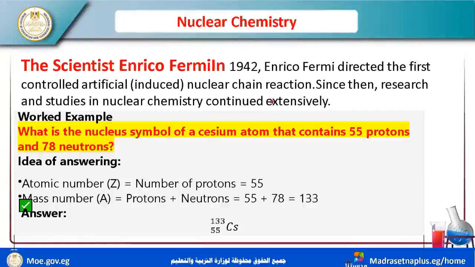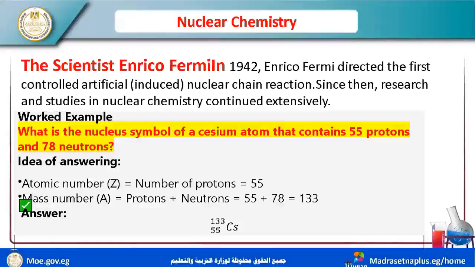You can write that for any atom. So what is the nucleus symbol of a cesium atom that contains 55 protons and 78 neutrons? I want to write that. The atomic number Z equals the number of protons, 55. The mass number equals the number of protons plus the number of neutrons, so 55 plus 78 equals 133.